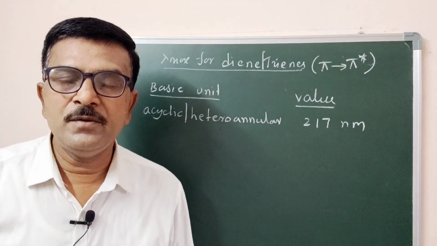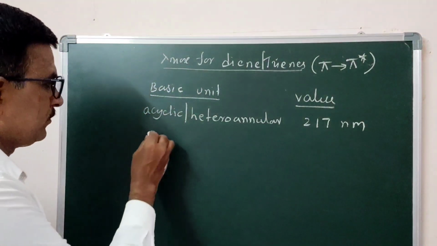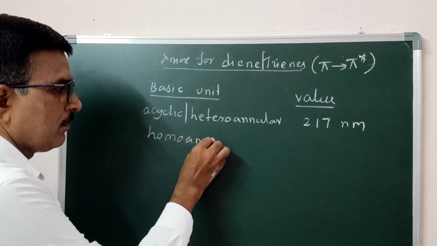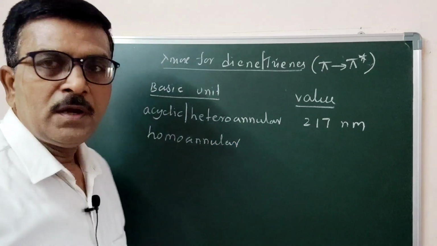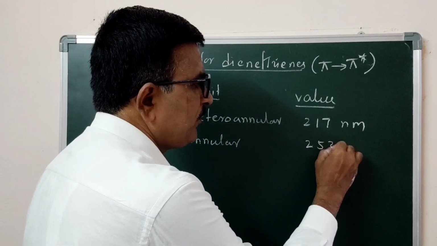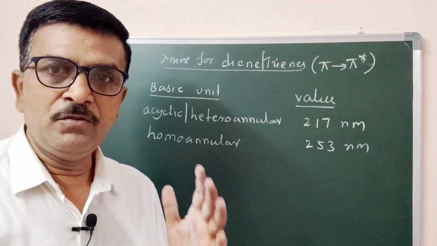This is the basic value. If the system is homoannular, then the basic value is 253 nanometer. These are the two basic values we should remember.